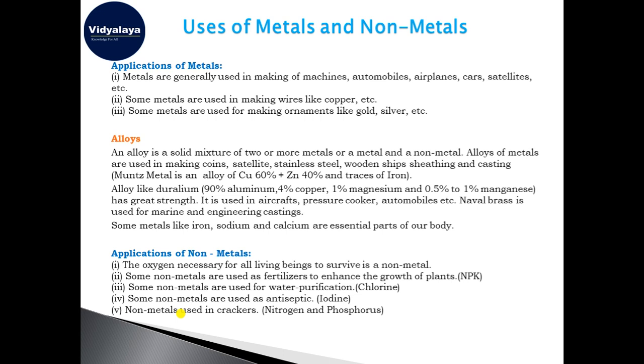Okay, and the metals are also used in making wires like copper and aluminium. The wires are made from these elements, and they are very important in conduction of the electricity from the source to our houses. Okay, and some metals are used for making ornaments, like gold, silver, and platinum. These metals are used for making ornaments also.